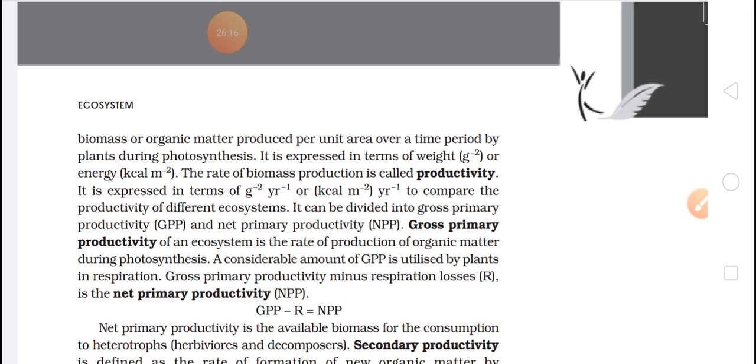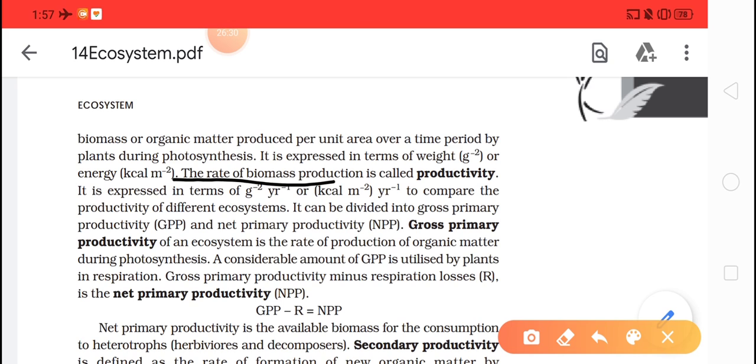So we can say that whatever organic matter is produced, ultimately that will give us energy, and that energy will be utilized. The rate of biomass production is called productivity.